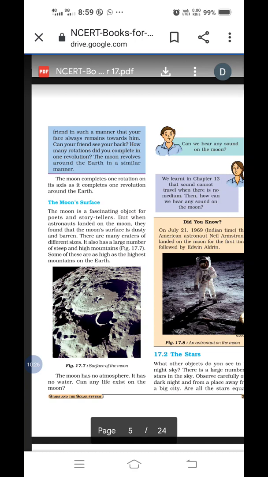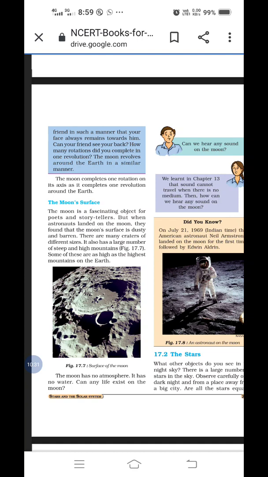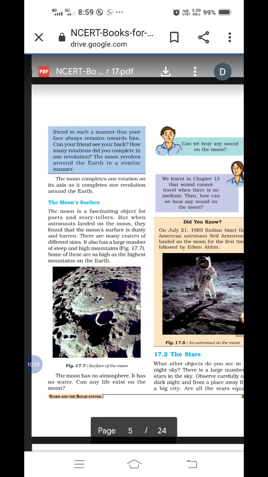From the 5th onwards, you know very well. The moon revolves around the earth. What is the name of that term? It is called a revolution. In this way, it completes one revolution. The moon completes one rotation on its axis as it completes one revolution around the earth. One revolution is completed.